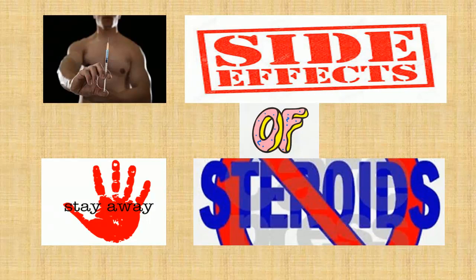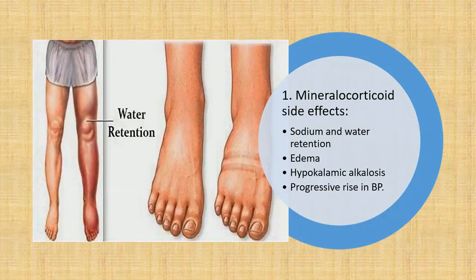These are extension of the pharmacological action occurring with prolonged therapy, and are a great limitation to the use of corticoids. 1. Mineralocorticoid side effects: sodium and water retention, edema, hypokalemic alkalosis, and a progressive rise in BP. These are now rare due to availability of highly selective glucocorticoids. Gradual rise in BP occurs due to excess glucocorticoid action as well.